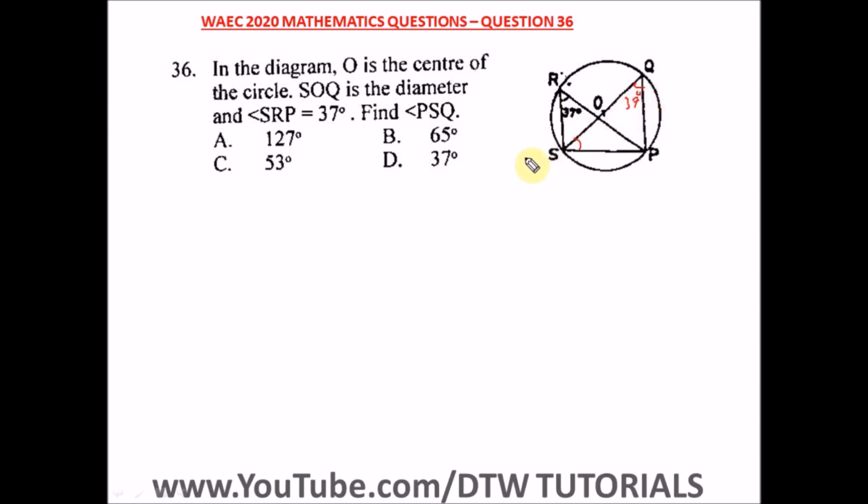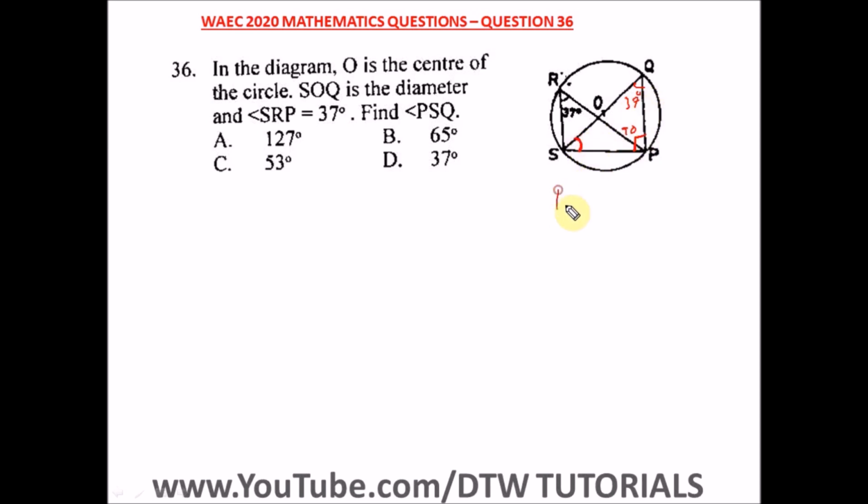All right, then if this is the center of the circle, it means here we have a semicircle. Remember, the angle in a semicircle is 90 degrees. So here is 90 degrees. This angle, directly opposite the diameter, is 90 degrees. So we have 90 here, we have 37 here, so it's easy for us to find this angle.